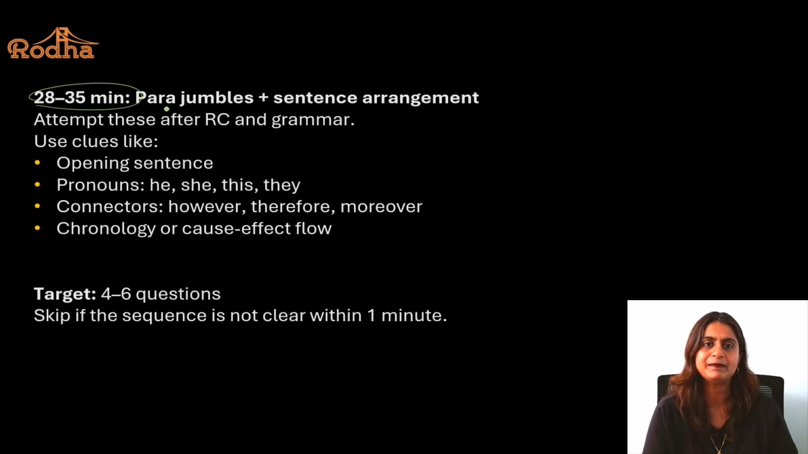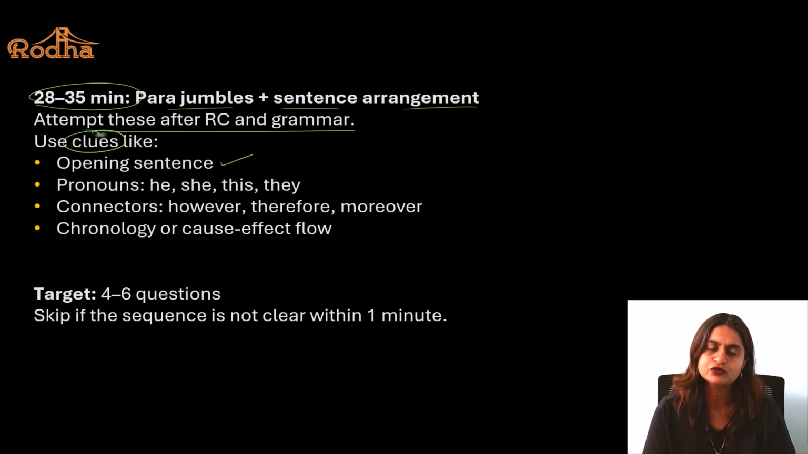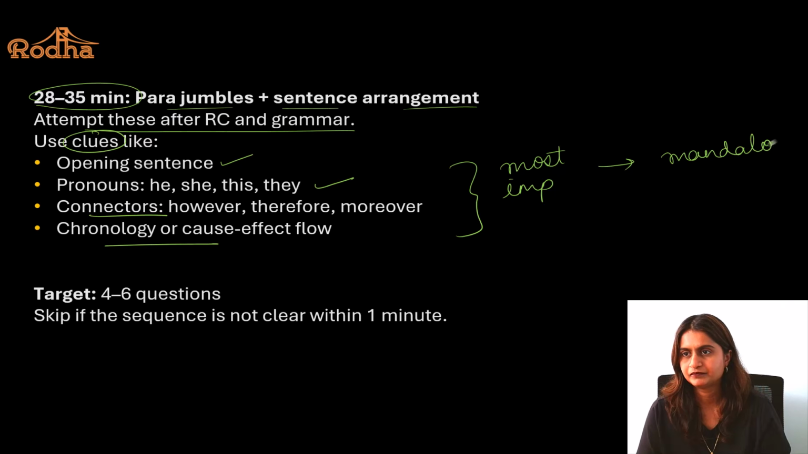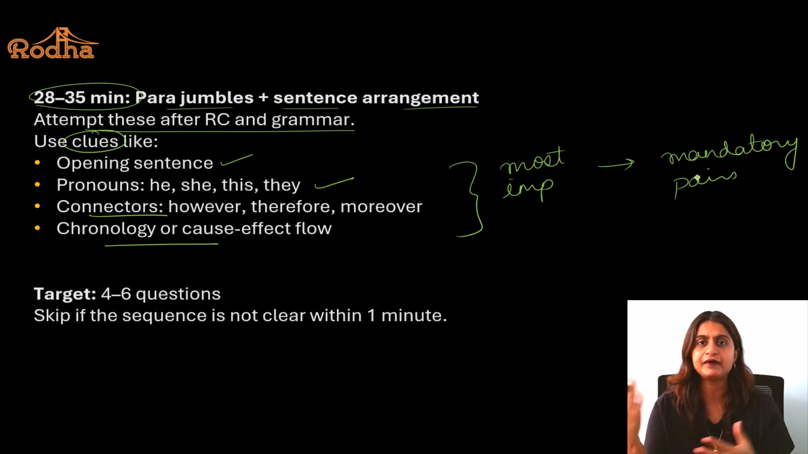Next should be parajumbles and sentence arrangement. Attempt these after RC and grammar. For the opening sentence, you have to use clues, right? Intro sentence, pronouns, connectors, chronology, and most important is mandatory pairs. You just find the intro sentence, sometimes your job is done, poof, you have got the answer. Or you make a mandatory pair, you have got your answer because you do have options here.